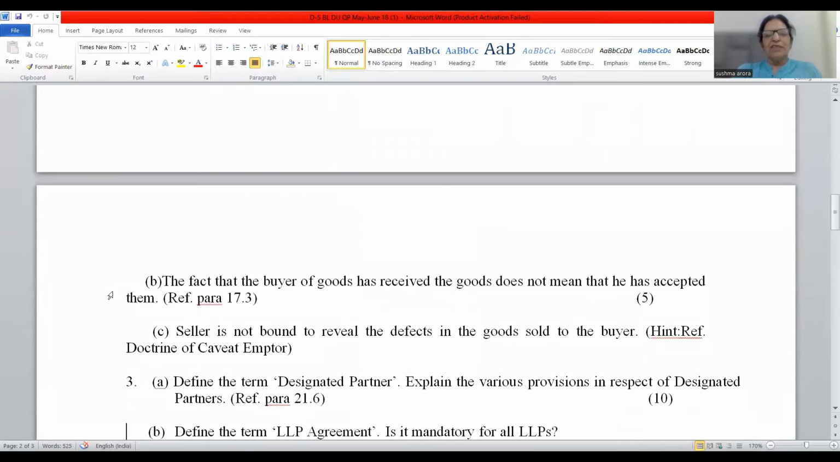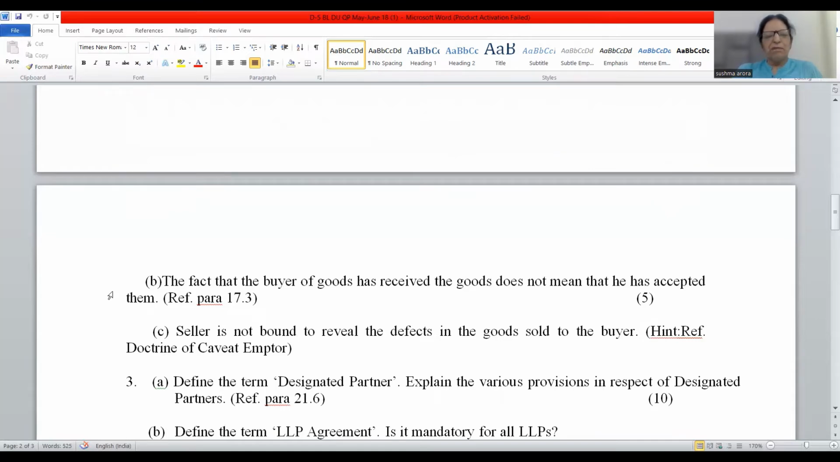The fact that the buyer of the goods has received the goods does not mean he has accepted the goods. Yes, friends, this is very right. The buyer has a right to examine the goods. Delivery does not mean the goods have been accepted by the buyer. If he finds the goods correspond with the order, he will accept. And if he finds the goods do not correspond with the order, he has a right to reject the goods. So delivery of goods does not mean acceptance of goods by the buyer.